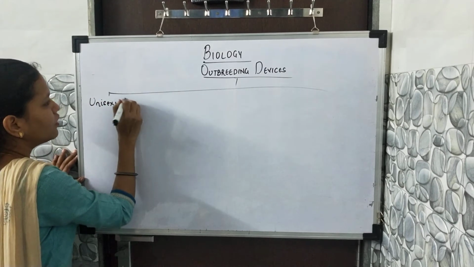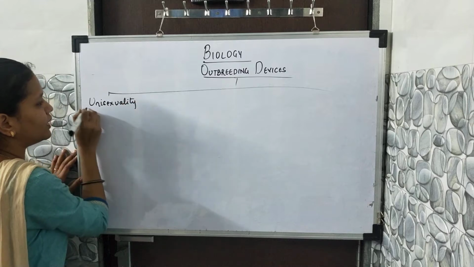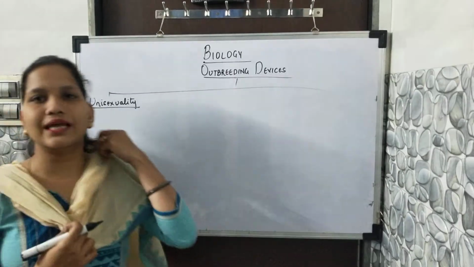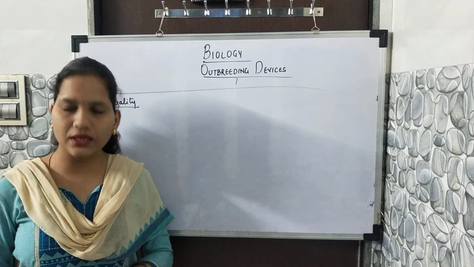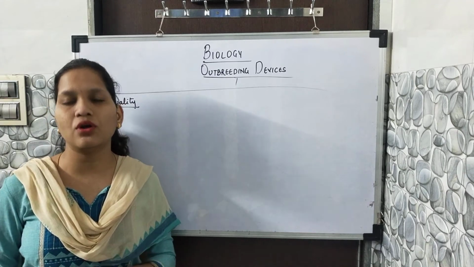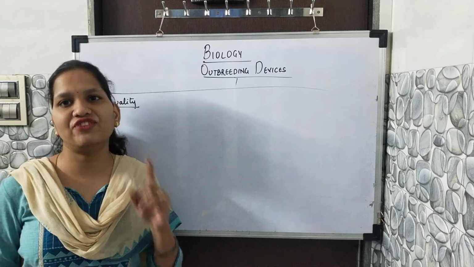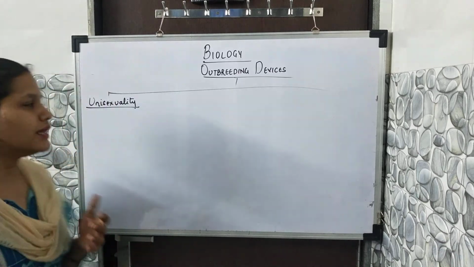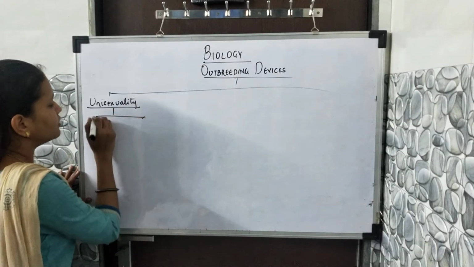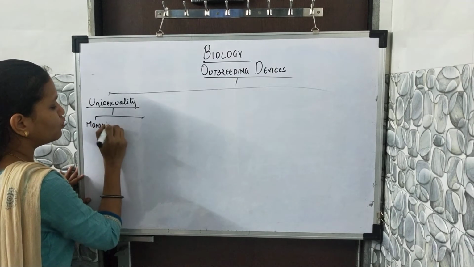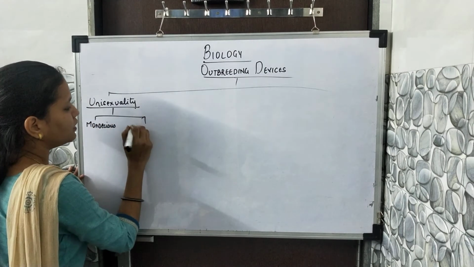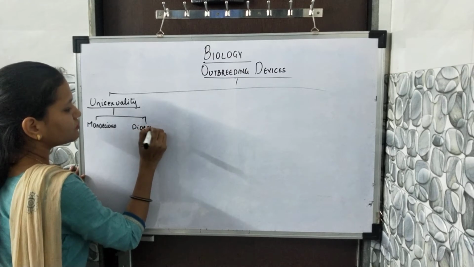What do you mean by unisexuality? It means that the plant has one type of flower, either a male flower or a female flower. It means the plant can be either monoecious or dioecious.